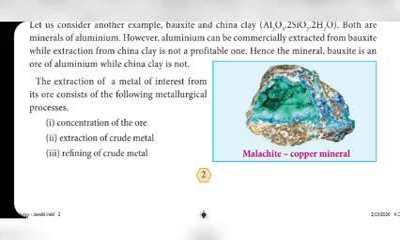Hence all ores are minerals, but all minerals are not ores. This is the famous line actually. All ores are minerals, but all minerals are not ores.